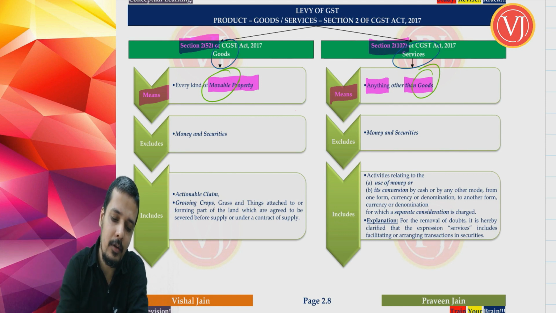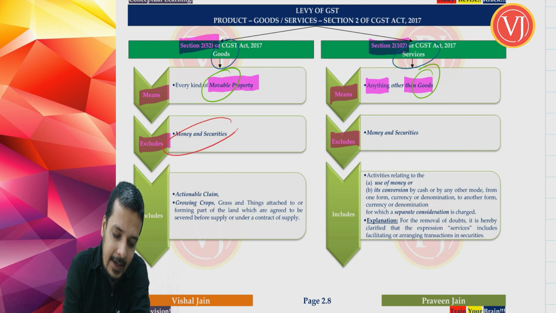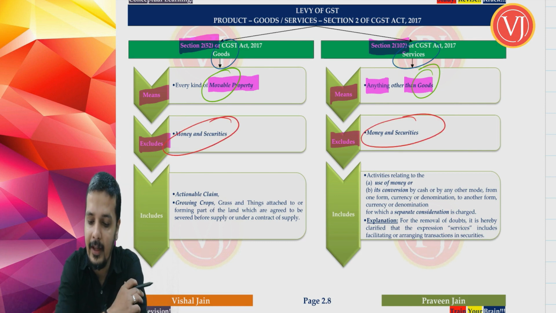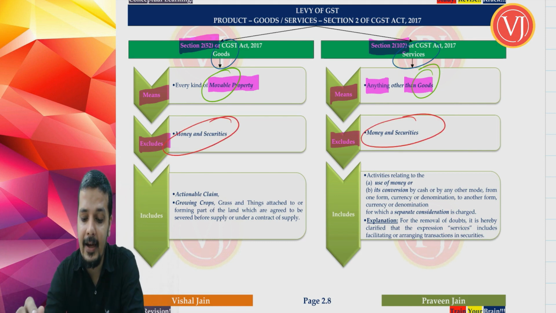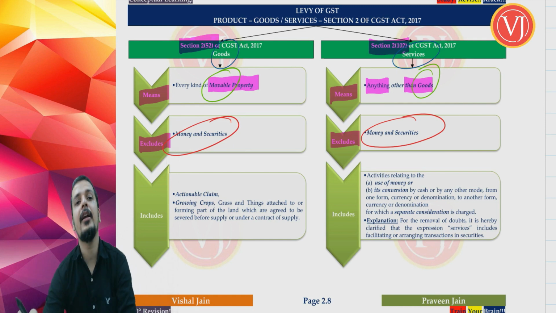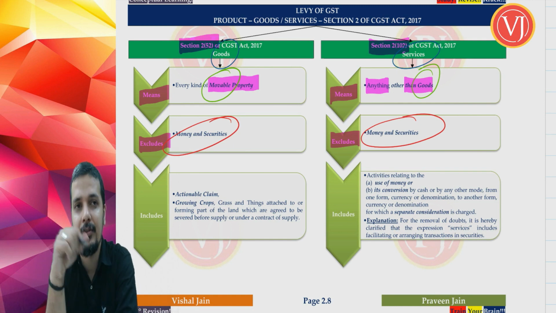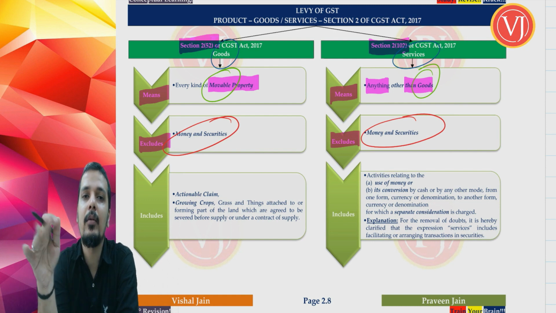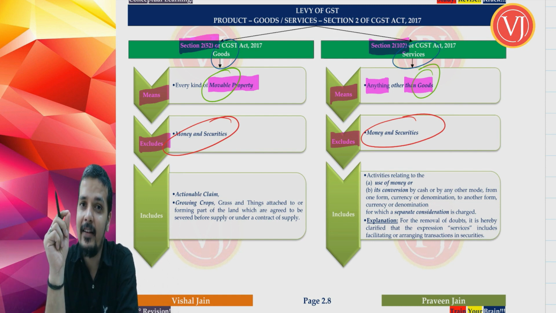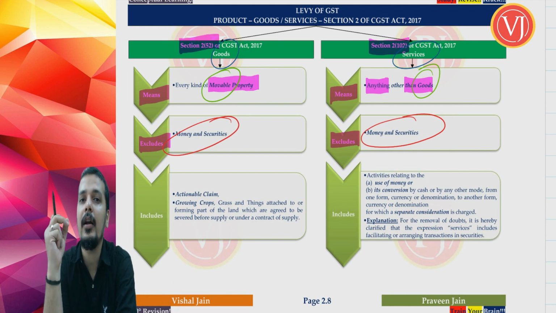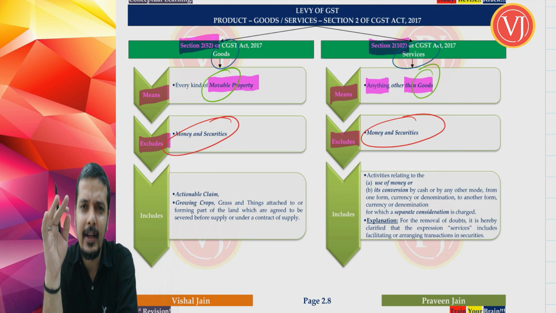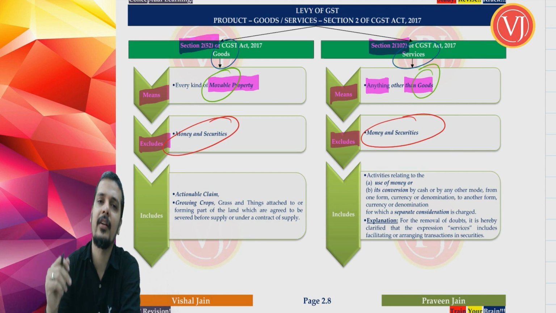Now both goods and services exclude money and securities. Both goods and services will not include money and securities. To put it in very simple language, money and securities is neither goods nor services. Now we have to take an example for understanding money and securities. We'll be taking that example in our discussion itself.